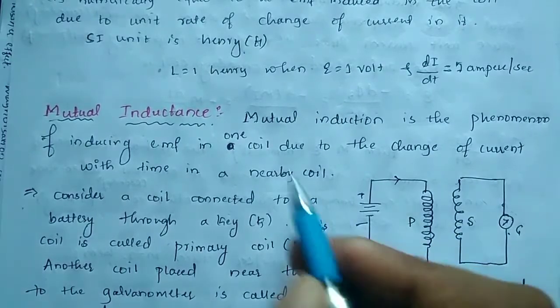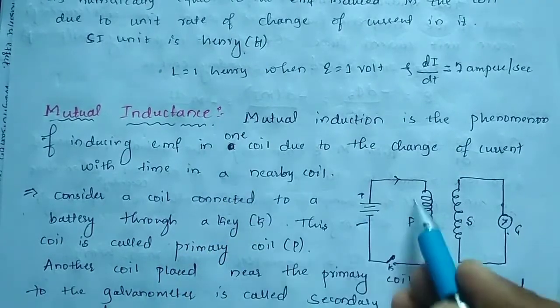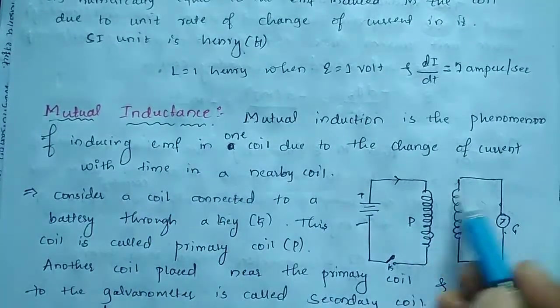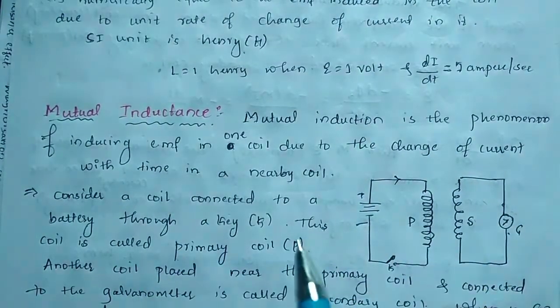Now we have cleared the concept. Mutual induction is the phenomenon of inducing EMF in one coil due to the change of current with time in a nearby coil. Okay, this is mutual inductance.